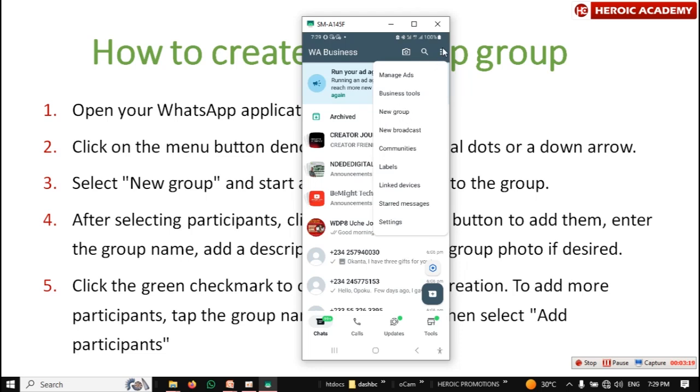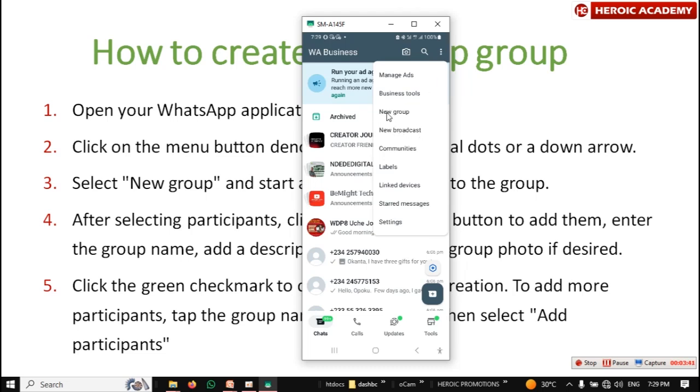You understand? Because the user interface might change tomorrow. So when it changes, you don't say that we were taught that we click on the three dots. What if the three dots are no longer here? Just go through the interface and see where you're going to click. But I'm hopeful that it's not going to change soon, that it's going to be like this for long.